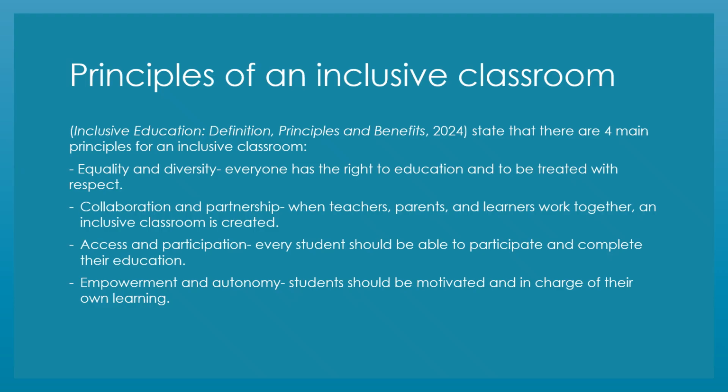First, equality and diversity. This is where everyone has the right to education and to be treated with respect. Second, collaboration and partnership. This is where the teachers, the parents, and the learners all work together to form an inclusive classroom. Third, access and participation. This is where the students should be able to participate and complete their education successfully. And last, empowerment and autonomy. This is where the students should be motivated and in charge of their own learning.